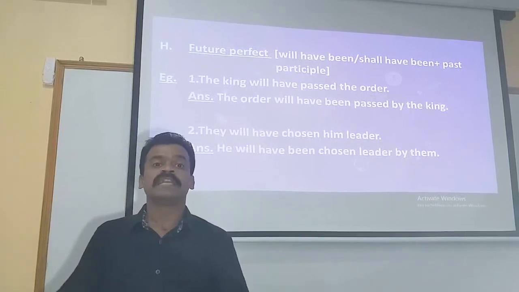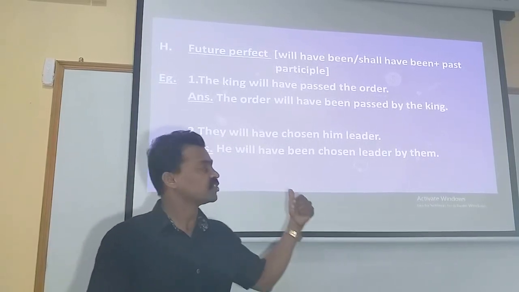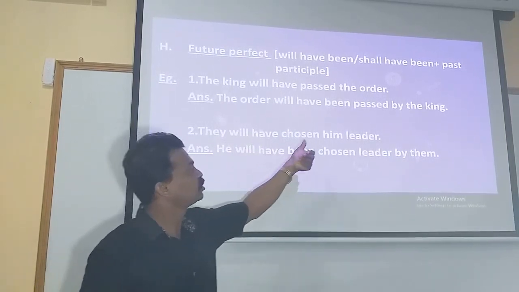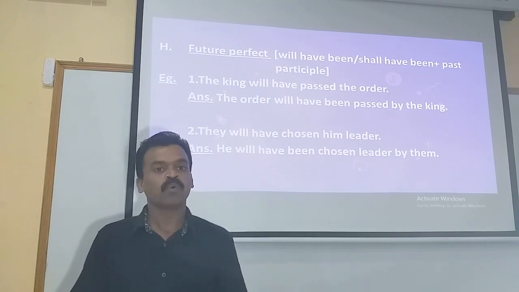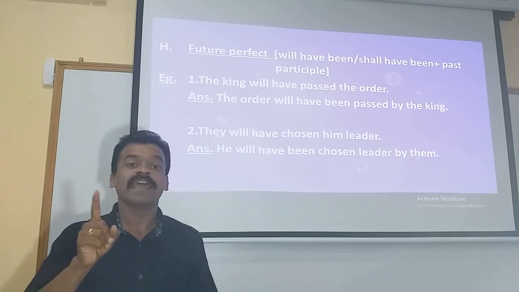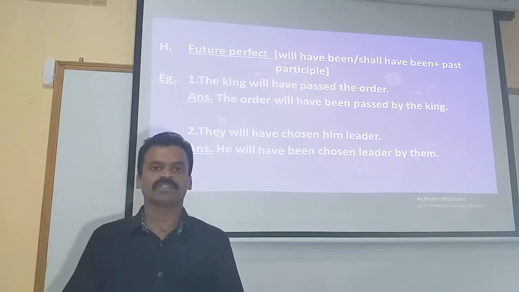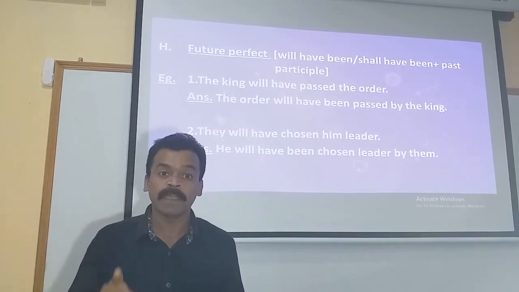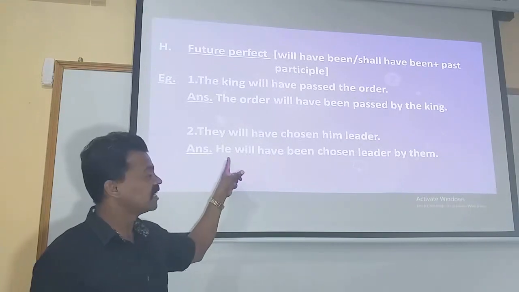So first of all, let us find out the object of the statement given here. They will have chosen him leader. Whom will they have chosen leader? They will have chosen him as the leader. So the object in the given statement is him. So the answer is he.